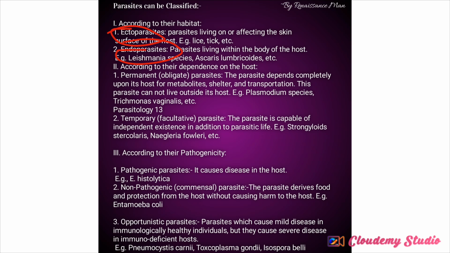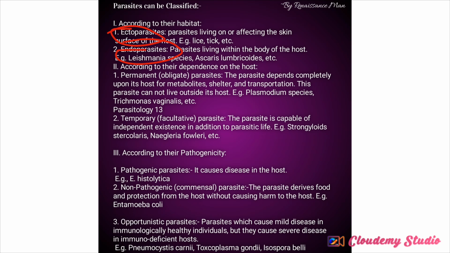Examples of endoparasites are Leishmania species, Ascaris lumbricoides, Entamoeba histolytica, Toxoplasma gondii, Trichomonas vaginalis, Trichomonas tenax, Dracunculus medinensis, Wuchereria bancrofti, Onchocerca volvulus, and so on like that. These are examples of endoparasites. Now, that is the first classification.